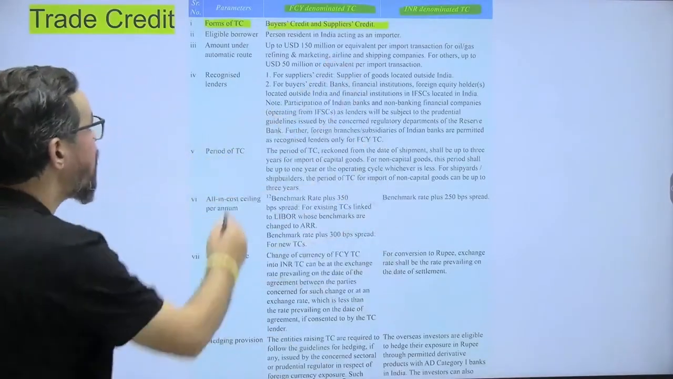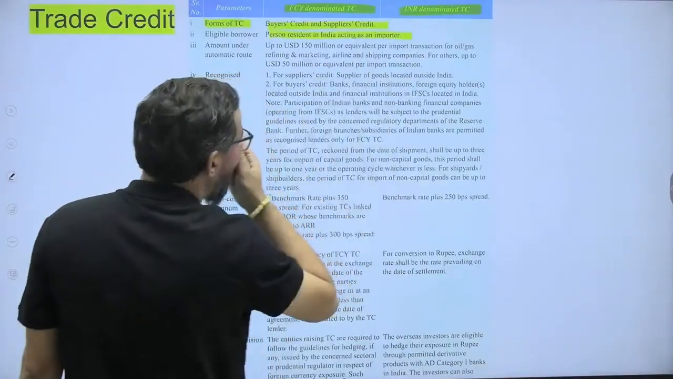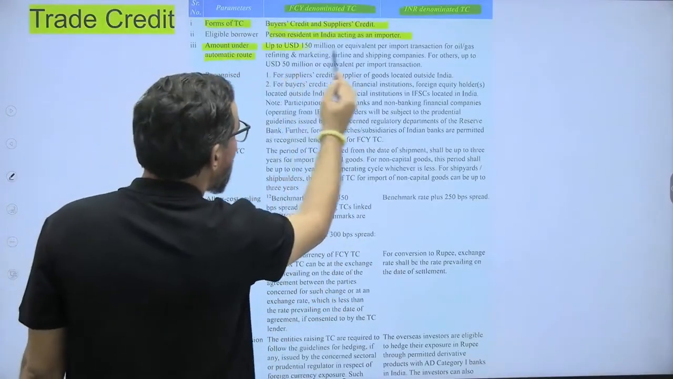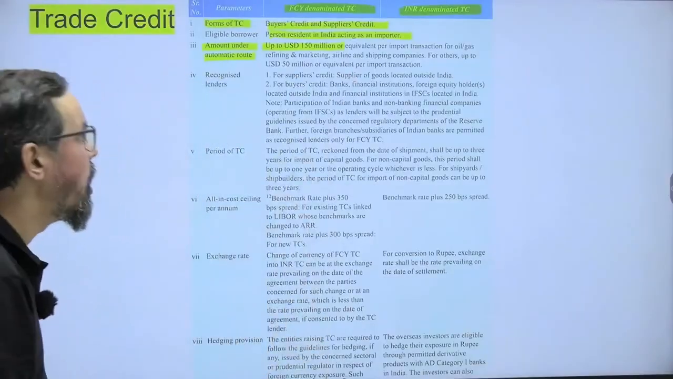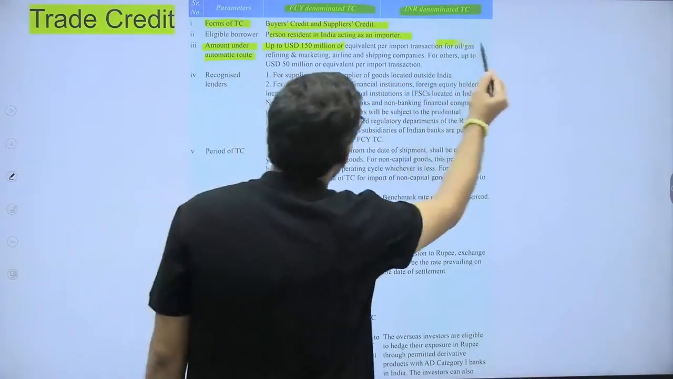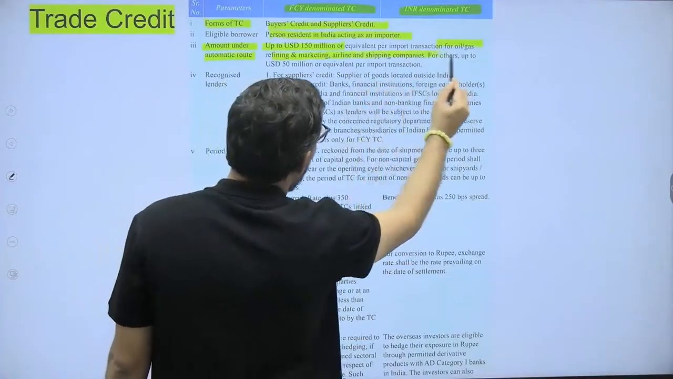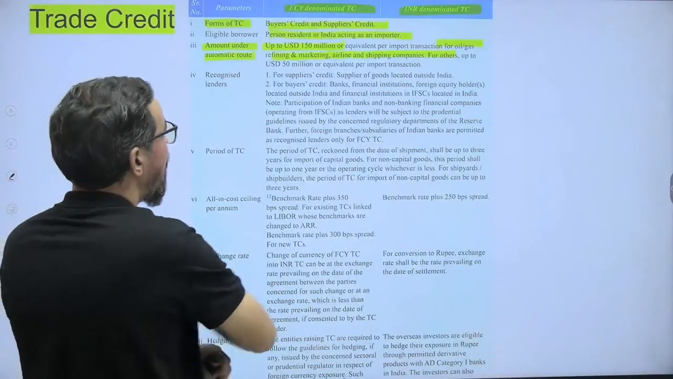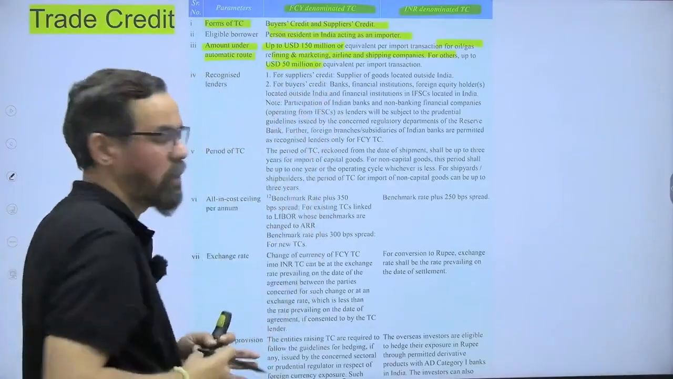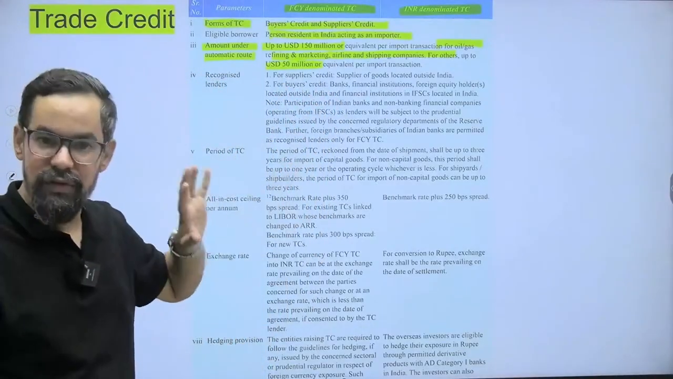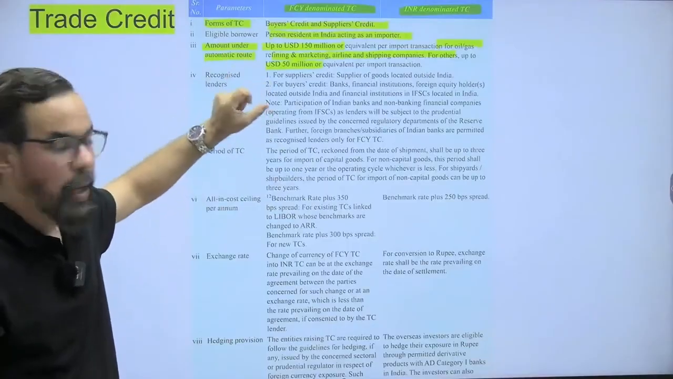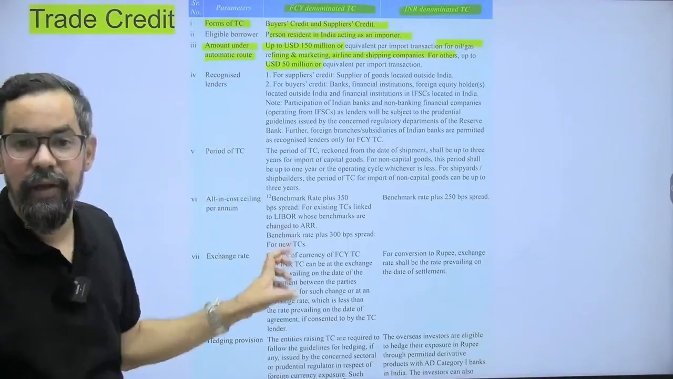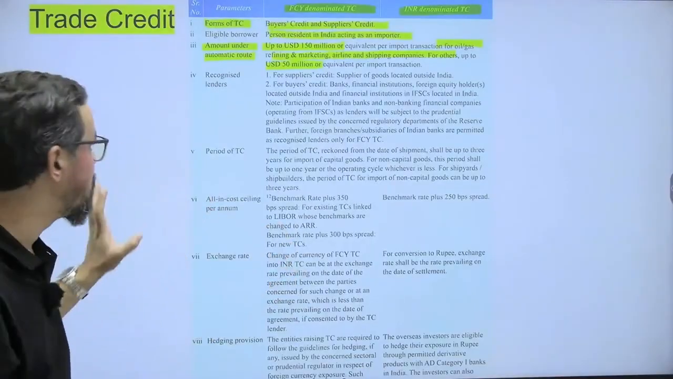Eligible borrowers: a person resident in India acting as an importer. Amount under the automatic route is up to 150 million US dollar per import for oil, gas, refining, marketing, shipping and airline companies. For others, up to 50 million US dollar or equivalent. In general it is a 50 million US dollar trade credit limit, but in case of oil, gas, refining and marketing, airline and shipping companies, it is 150 million US dollar.